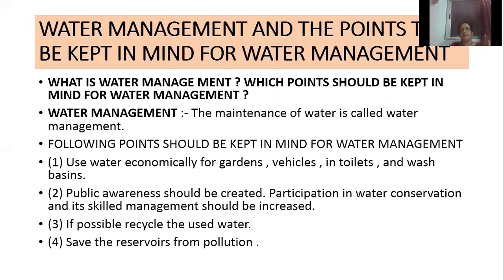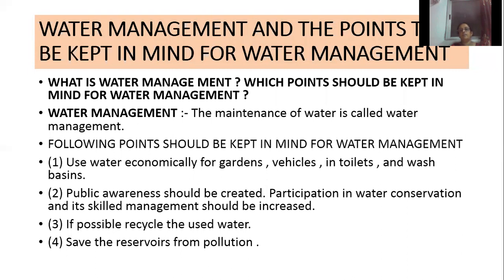Then if possible, recycle the used water. So we should make use of that used water again. For example, after washing the clothes, the last water we can use for mopping the floor, etc. So if possible, we should recycle the used water. Then save the reservoirs from pollution. We should protect the reservoirs. In most of the dams, reservoirs are there. So we should protect those reservoirs from pollution.